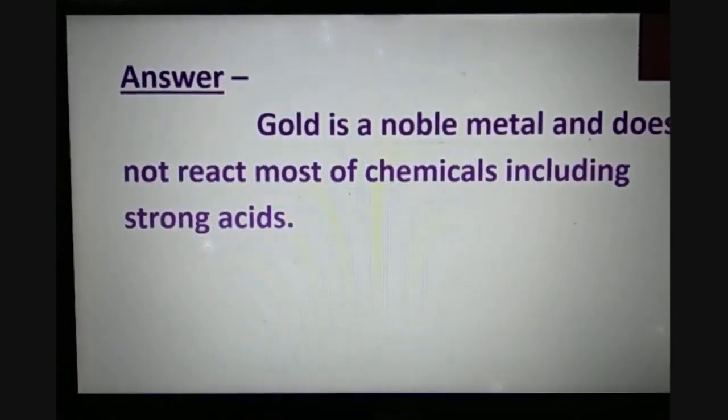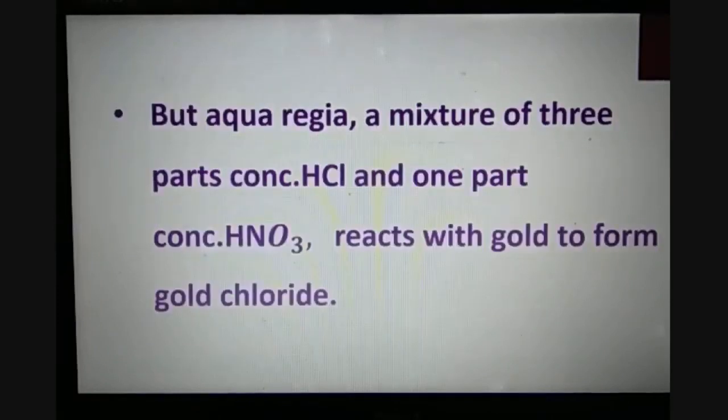And the answer is, gold is a very noble metal and it does not react with most chemicals, including strong acids. So the solution is aqua regia, which is a mixture of hydrochloric acid and nitric acid in a 3:1 ratio.